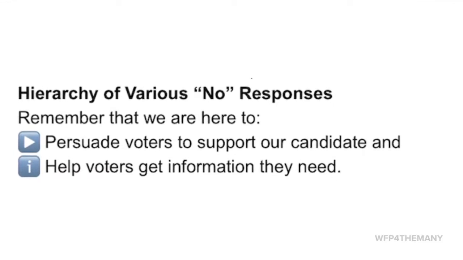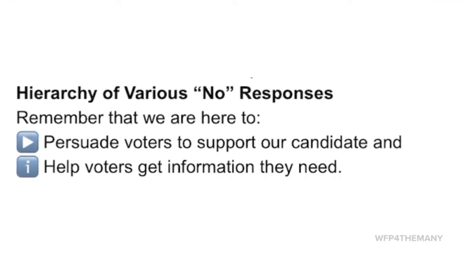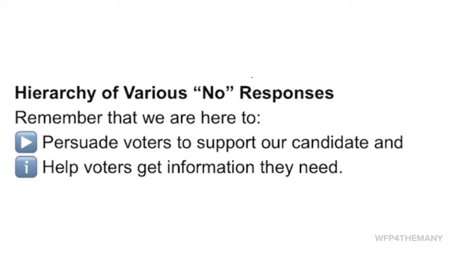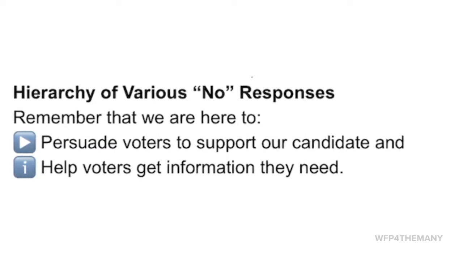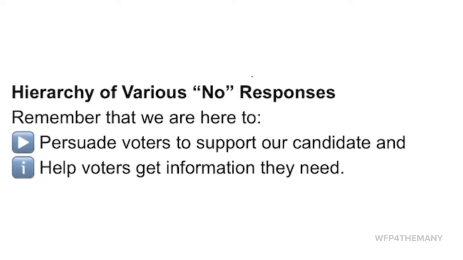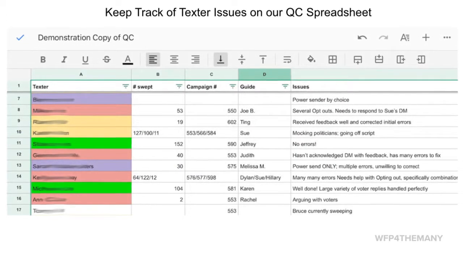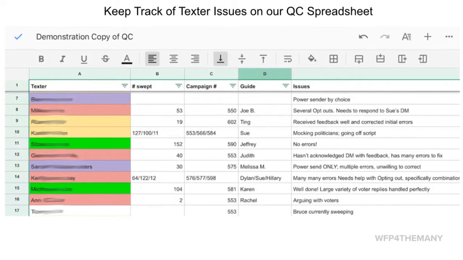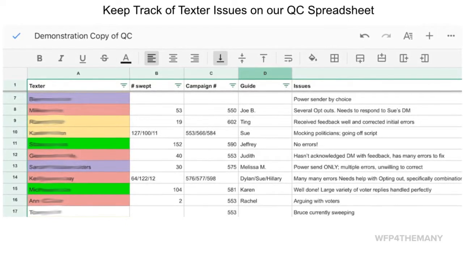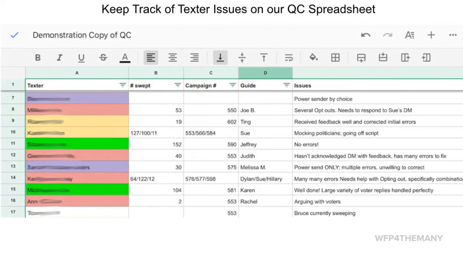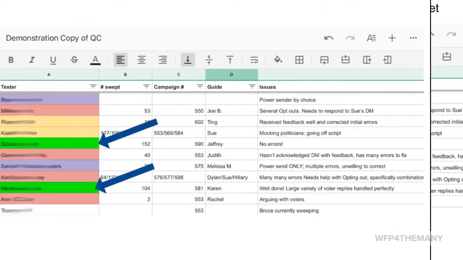Now that you have the mechanics of finding and reviewing the messages, what exactly are you looking for? Remember, we want our texters to persuade voters to support our candidates and to help voters get the information they need. In Google Docs, we maintain the QC spreadsheet. Be sure to add the campaign number and note that the spreadsheet is sorted by the texter's first name.